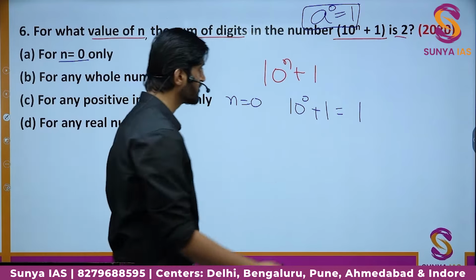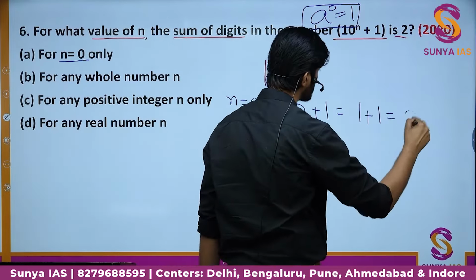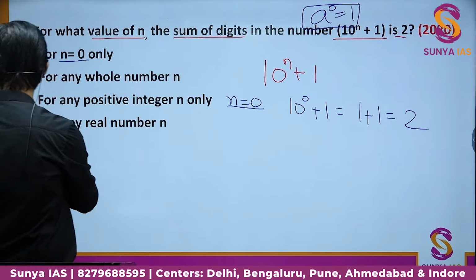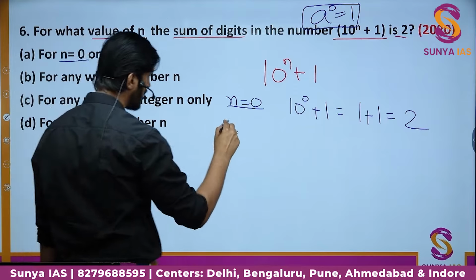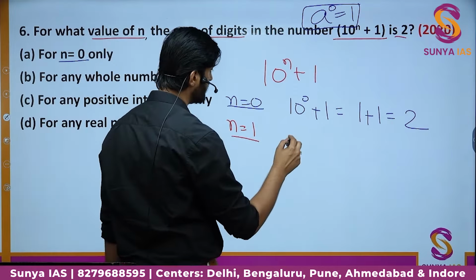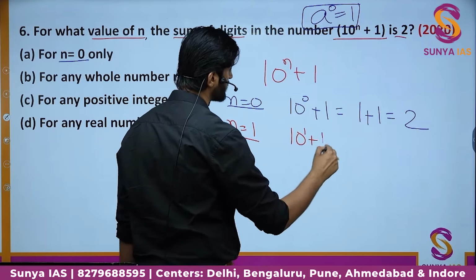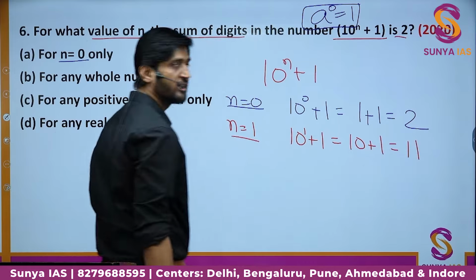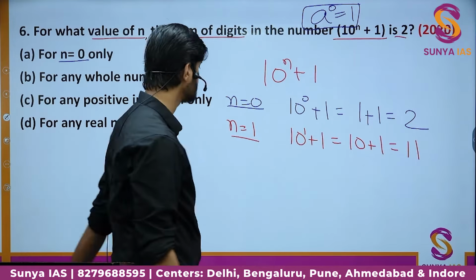So the number becomes 1 plus 1. The sum of digits is obviously 2. If we take some other value, let us take n equal to 1. If we take n equal to 1, we get 10 to the power 1 plus 1. It becomes 10 plus 1, that is 11. Here also the sum of the digits is 1 plus 1, that is 2.